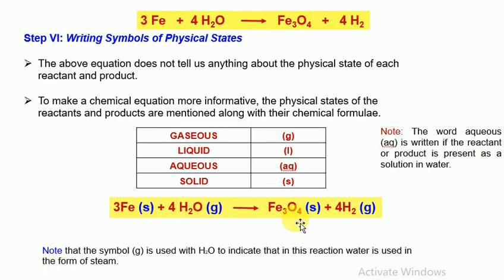So the final reaction which we get: 3Fe, which is in the solid state, plus 4H2O, gaseous state, gives iron oxide Fe3O4, solid state, and H2, gaseous. Note that a small g is used with H2O to indicate that in this reaction water is used in the form of steam, not as liquid.